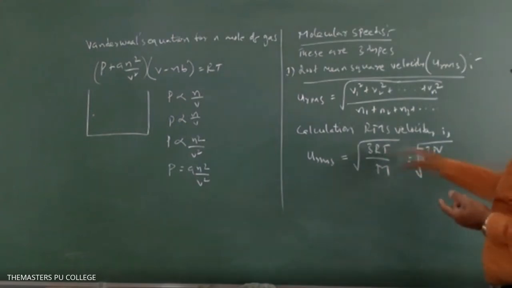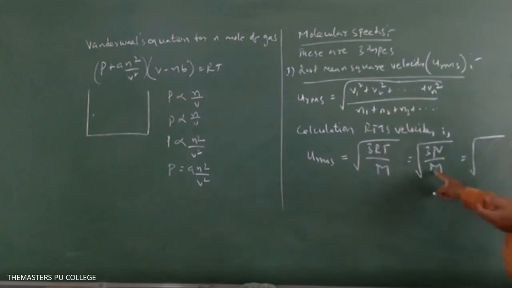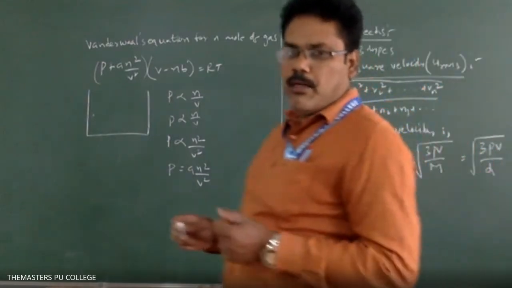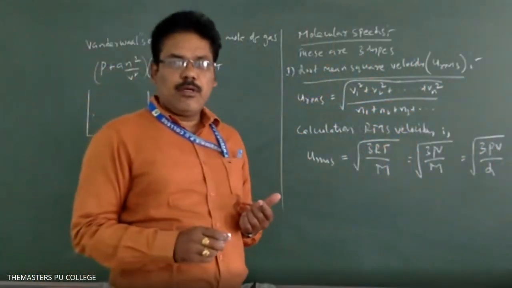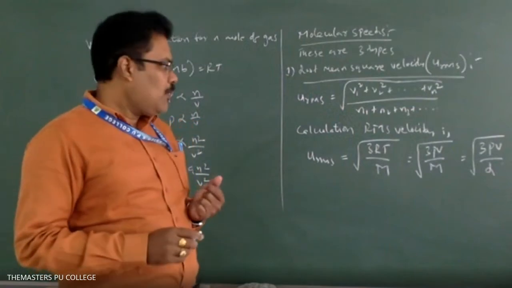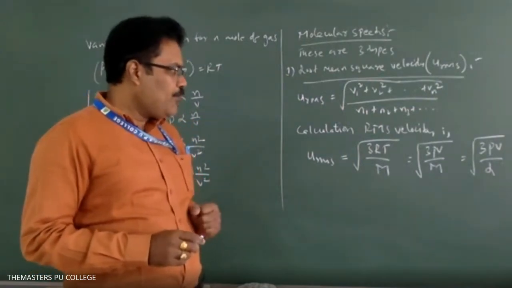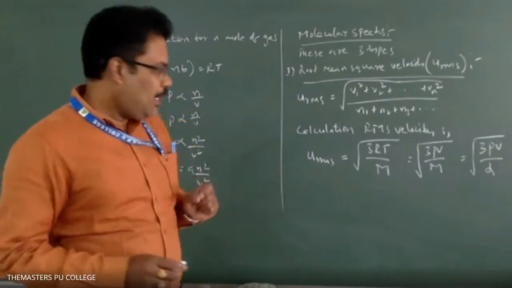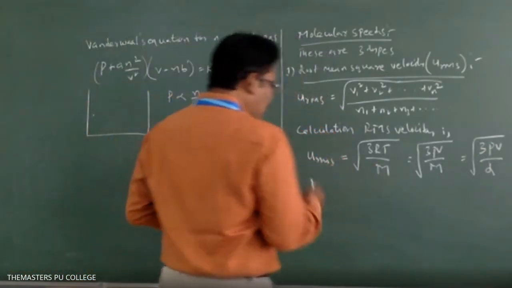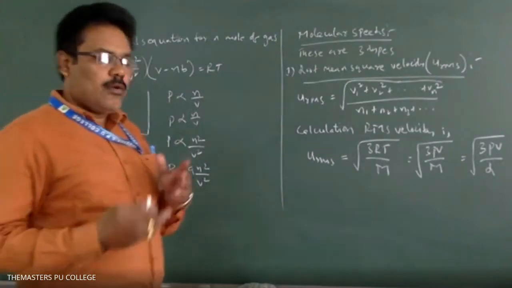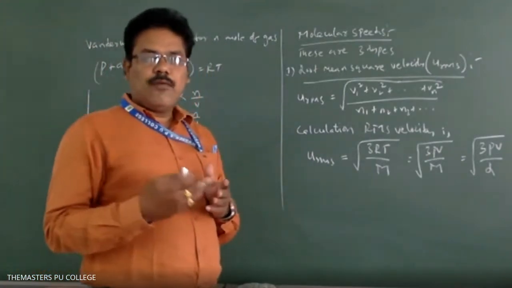And from this we can write one more relation: the molecular weight is proportional to the density, or D is proportional to M. So we can write under root of 3P by D. These three formulas you have to remember: URMS equal to under root of 3RT by M, or under root of 3PV by M, or under root of 3P by D.